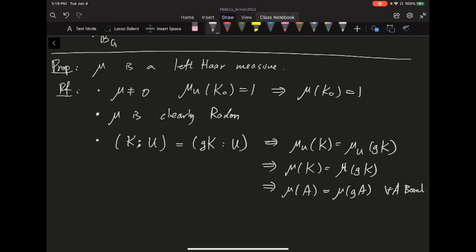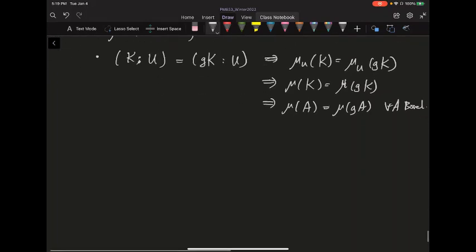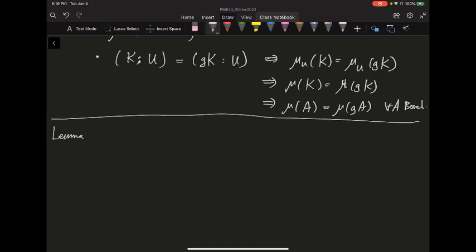Now we need to prepare to show that this Haar measure is actually unique up to scalar multiplication. All right, so I want to do two little lemmas. So let's do one little lemma. I want to show that for every non-empty set U that's open, the Haar measure of your open set is always strictly greater than 0. It's never going to be 0 on the open sets. The proof is kind of simple.